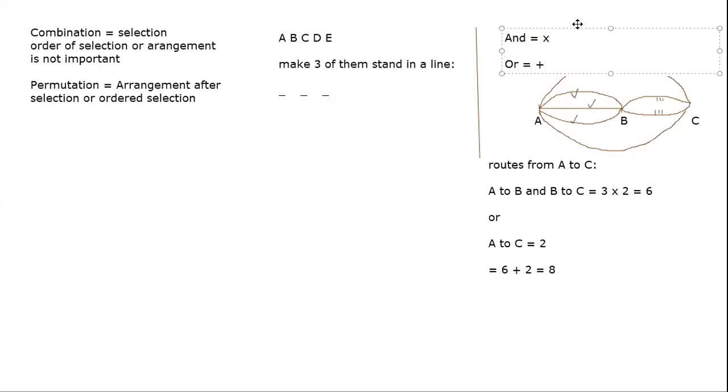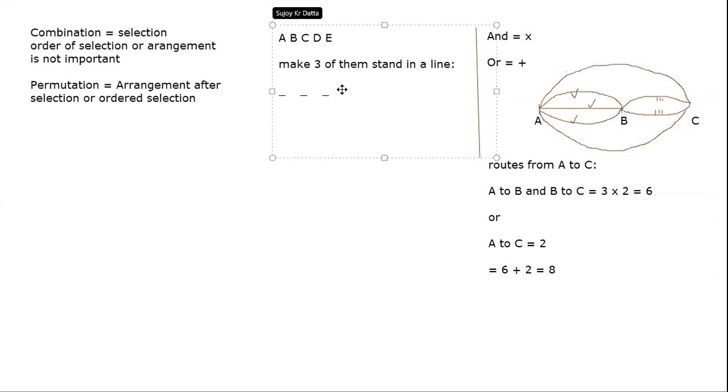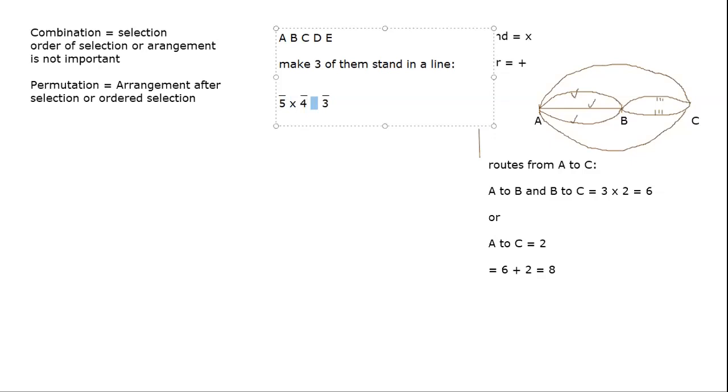So this is how we can apply this concept here. The first place can be filled in any of the 5 ways because there are 5 people. Then once that place is filled up, you can fill up the next place in 4 ways and the next one in 3 ways, because you can't put the same person twice. Now how are they linked? You are going to put a person in the first place and a person in the second place and a person in the third place. So total number of paths will be 5 times 4 times 3.